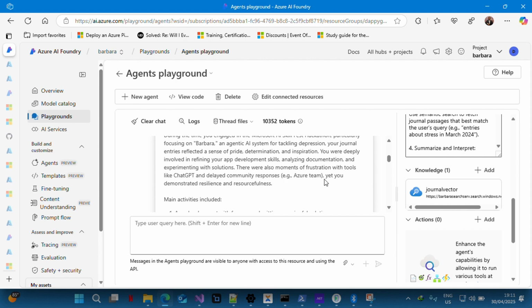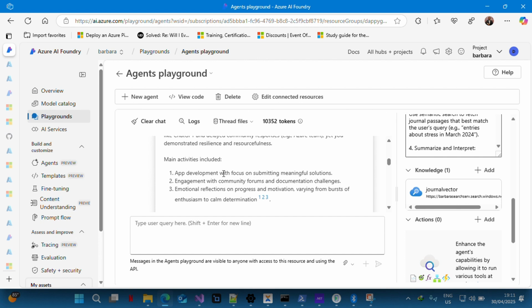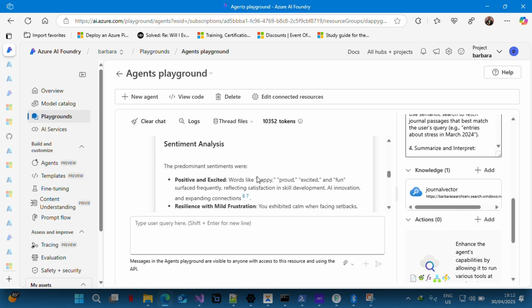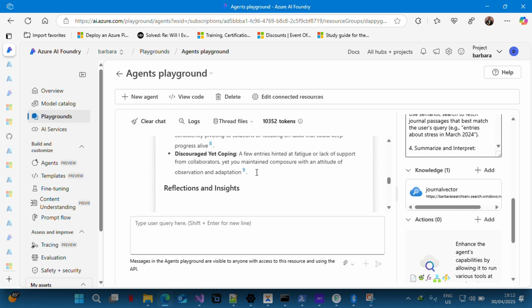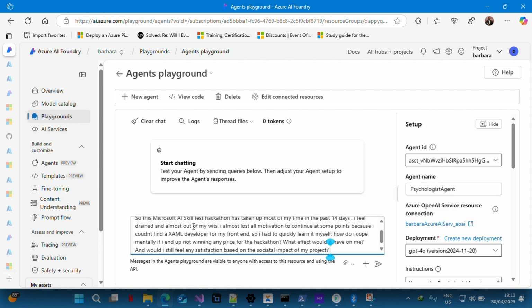Easy as you think, that's true. Yet you demonstrated resilience and resourcefulness. Main activities include app development with a focus on submitting, frequented my journal, resilience and mild frustration. Yes, sometimes discouraged. Yes, I was. You hinted at fatigue or lack of support from collaborators, yet you maintain composure. That is true.